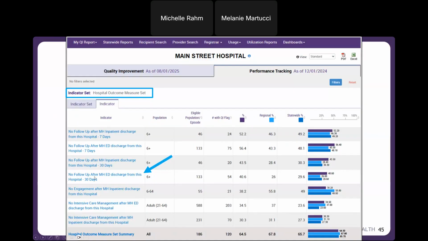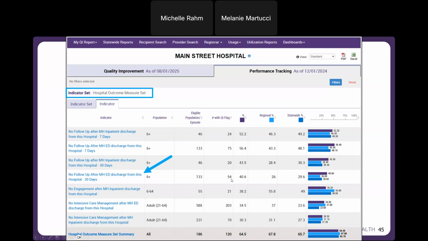So here's an example, no follow-up after MHED discharge from this hospital within 30 days. So you can see the population included in that measure set, the eligible episodes, in this case, the number of ED discharges from this hospital, that's the denominator. And of those discharges, which ones did not have that mental health outpatient follow-up within 30 days? So there's 133 ED discharges for mental health from this hospital, and 54 of those did not have that mental health outpatient follow-up within 30 days.